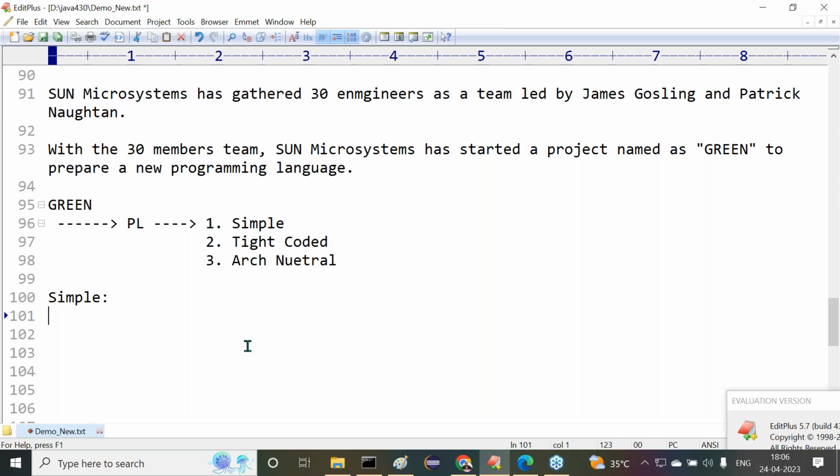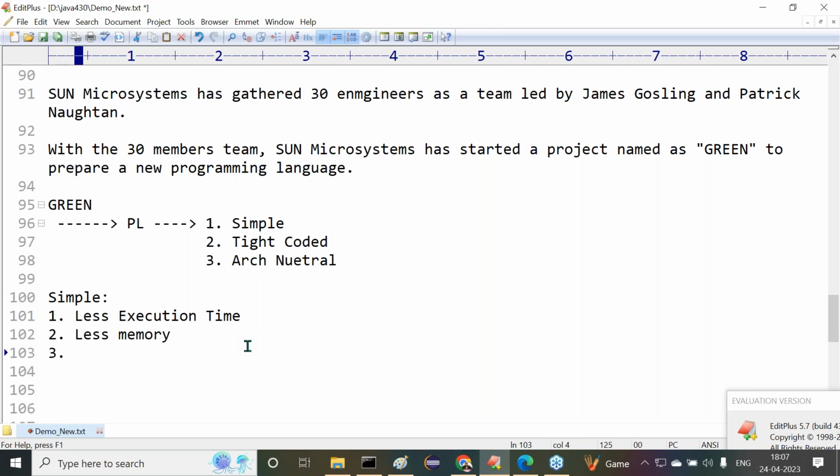What are the reasons they have given there? First one is the programming language must take less execution time. The programming language must take what there? Less execution time. Within less execution time, that entire program has to be executed. And the second reason they have given is that the programming language should take less memory.